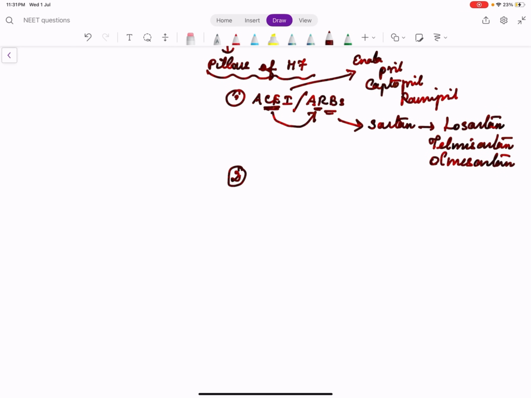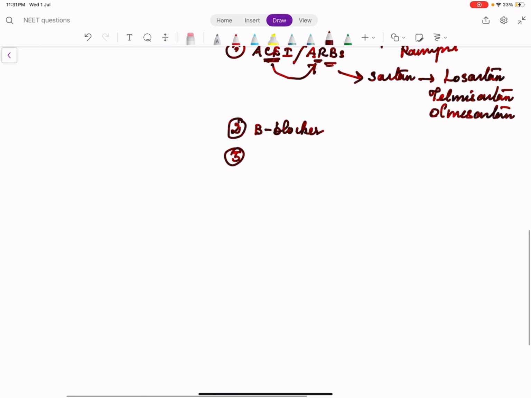The second pillar of heart failure with reduced ejection fraction is a beta blocker. The third pillar is aldosterone antagonist. They say mineralocorticoid receptor antagonist.